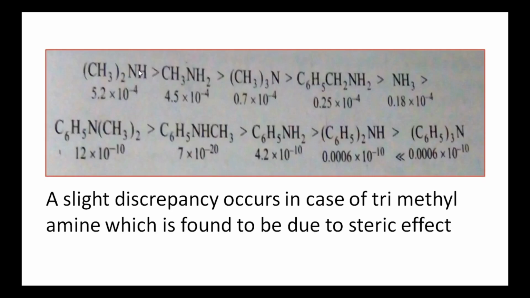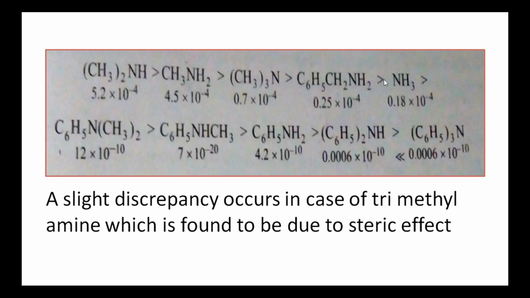So the order of basicity is given as follows. These three amines are aliphatic amines. Among aliphatic amines, secondary aliphatic amines are more basic than primary aliphatic amines, which are more basic than tertiary aliphatic amines. These are more basic than aryl alkyl amines.